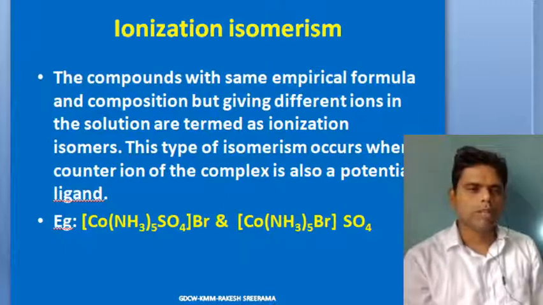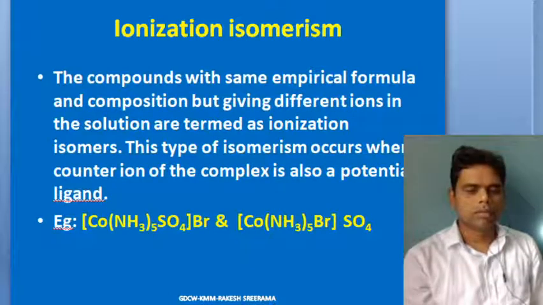Both are ionization isomers, as they yield different ions on dissolving in water. Truly speaking, the first one will yield bromide ions and the second one will yield sulfate ions along with complex ions.